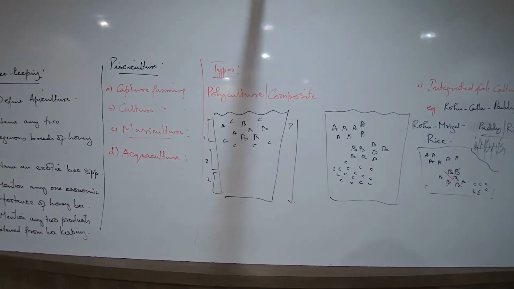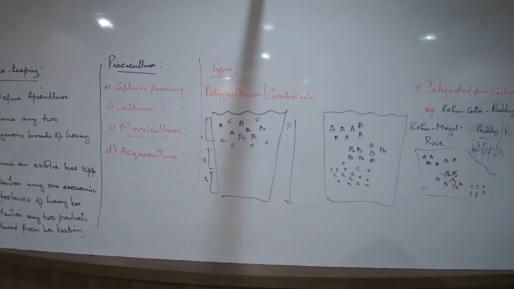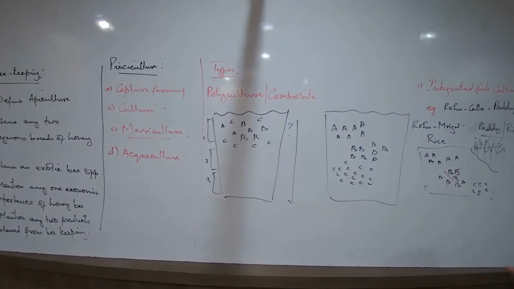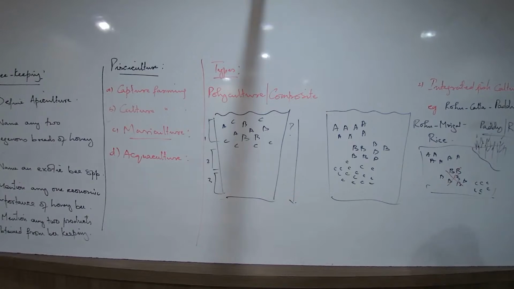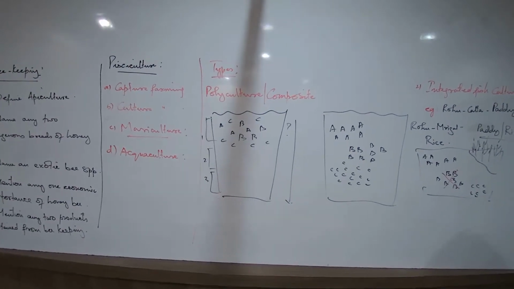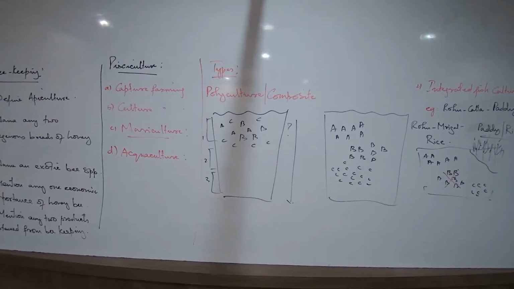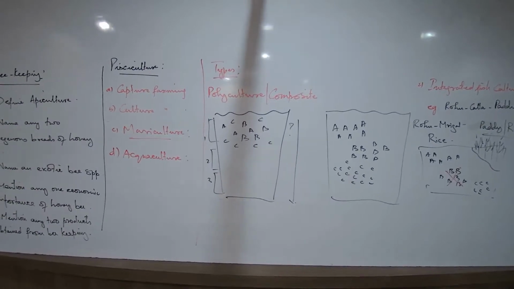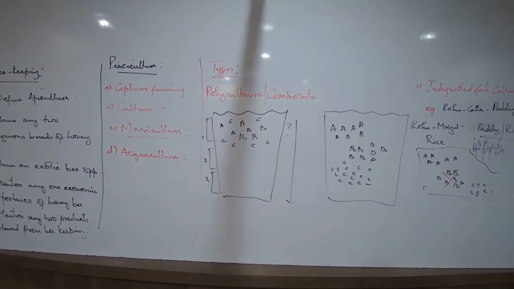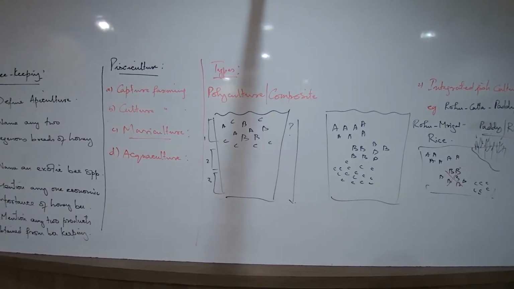So what I'm going to write, keep looking for the answers for all these questions. So first of all, we are talking about beekeeping. For the entire process of the scientific method of rearing and breeding of honeybees, what is that called? Apiculture. So you get the answer for the first question. What is apiculture?